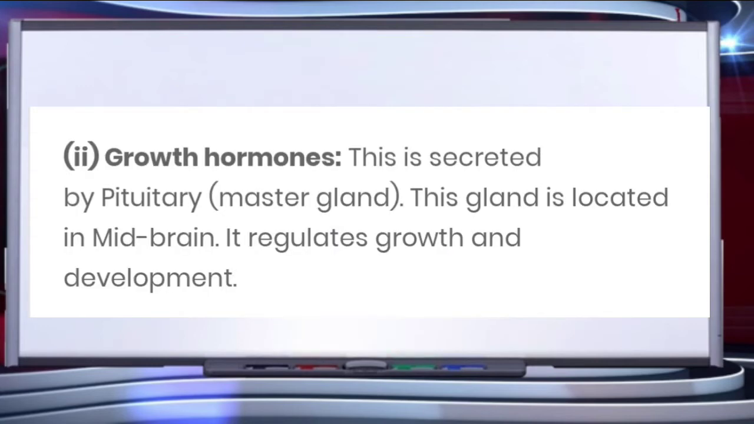First of all, we'll be talking about the growth hormone, which is released by the pituitary gland, which is also called the master gland of the body. This gland is located in the midbrain. It regulates growth and development. It actually controls, children, the overall growth of the body, development of bones and muscles. The hypoactivity of this gland, this means when this hormone is released less in amount, causes a condition called dwarfism. And hyperactivity, if it is released more in amount, results in gigantism.